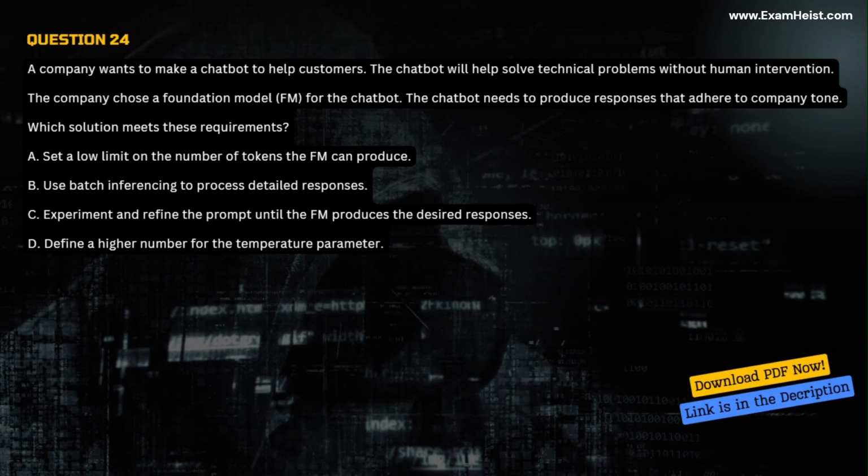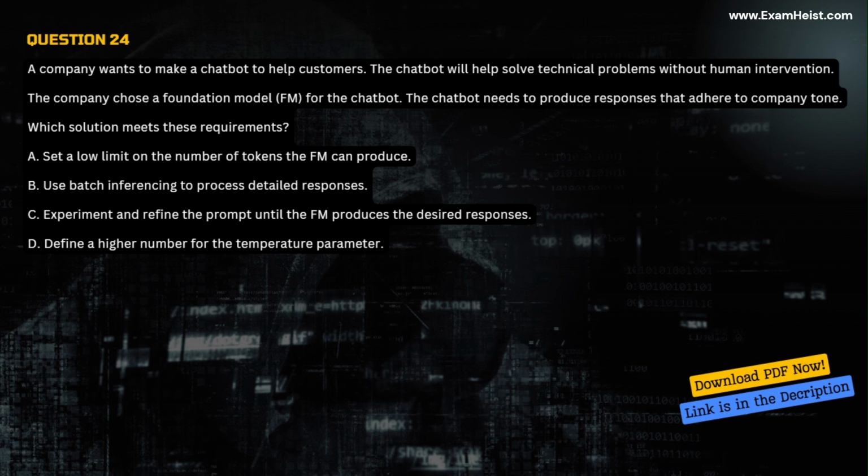Question 24. A company wants to make a chatbot to help customers. The chatbot will help solve technical problems without human intervention. The company chose a foundation model, FM, for the chatbot. The chatbot needs to produce responses that adhere to company tone. Which solution meets these requirements?